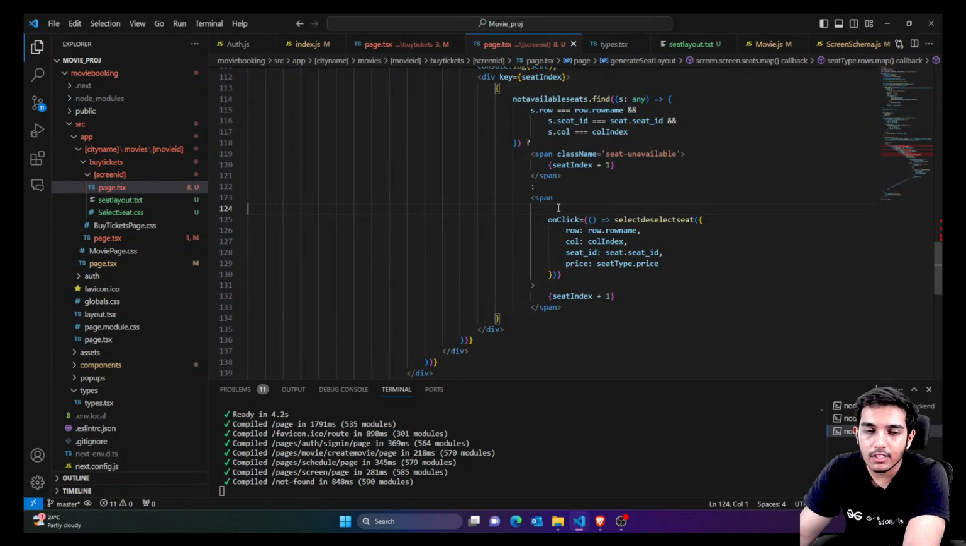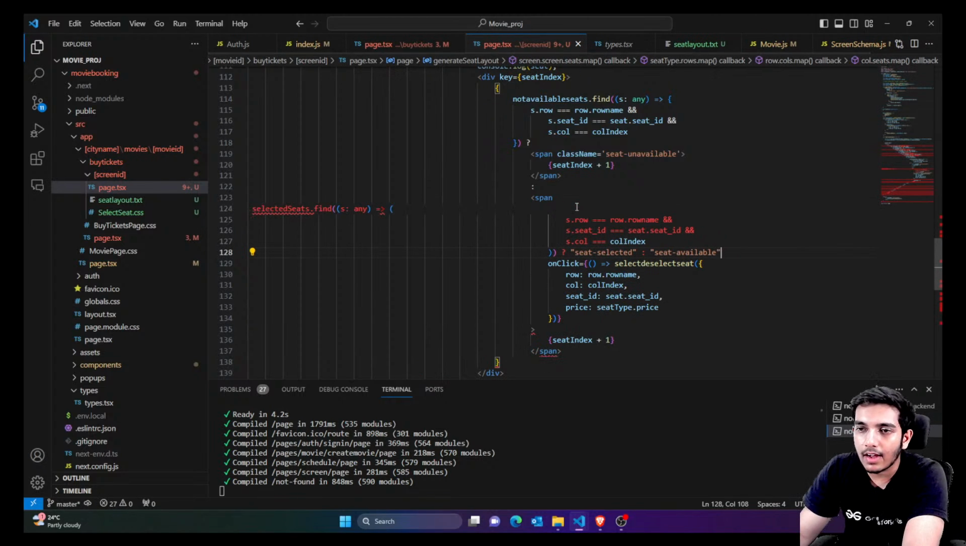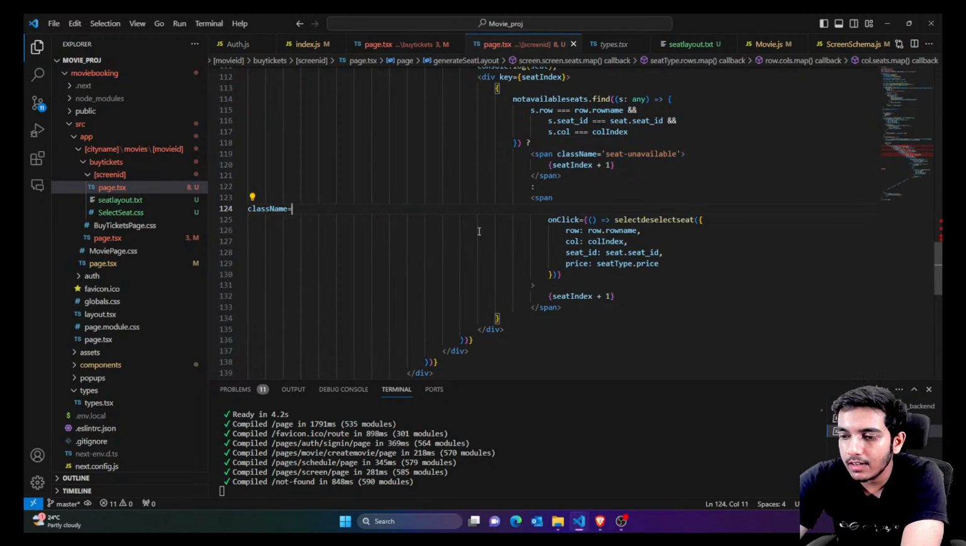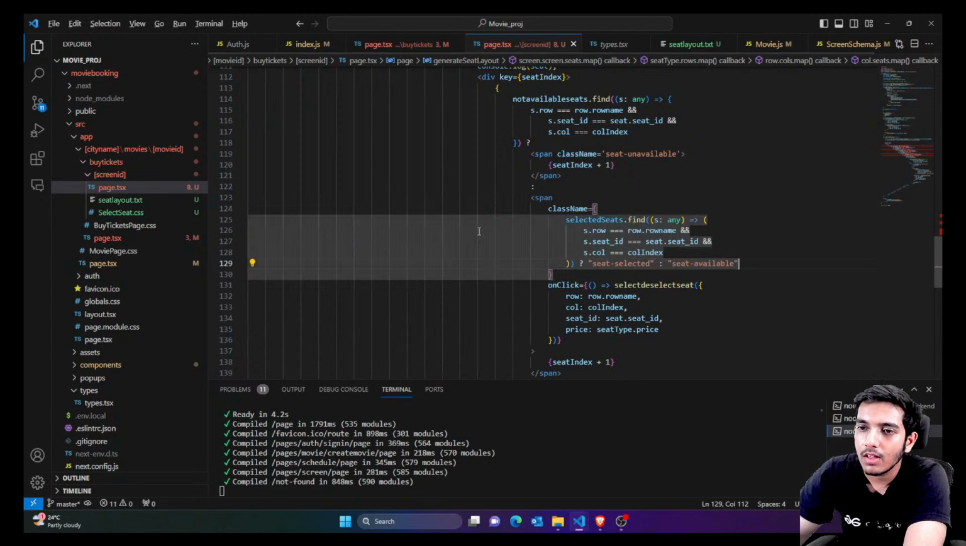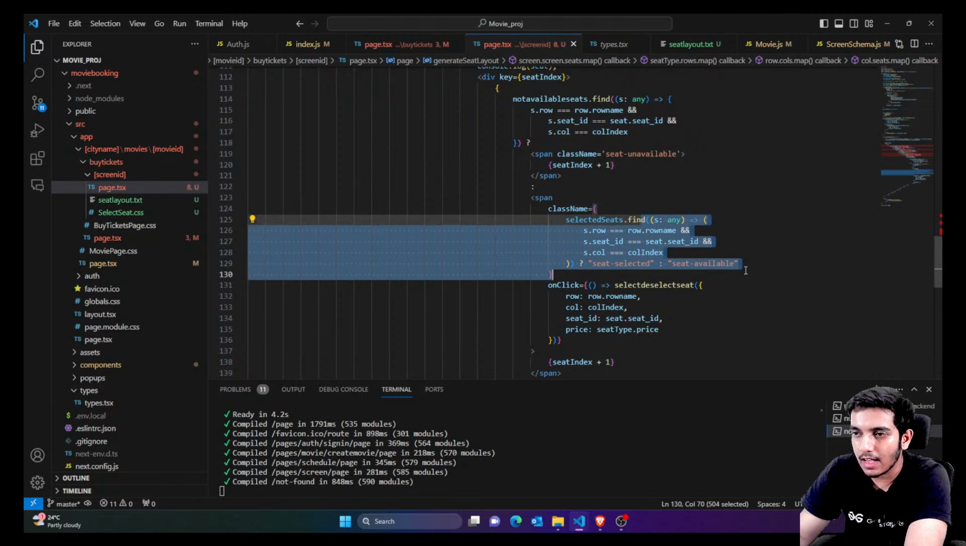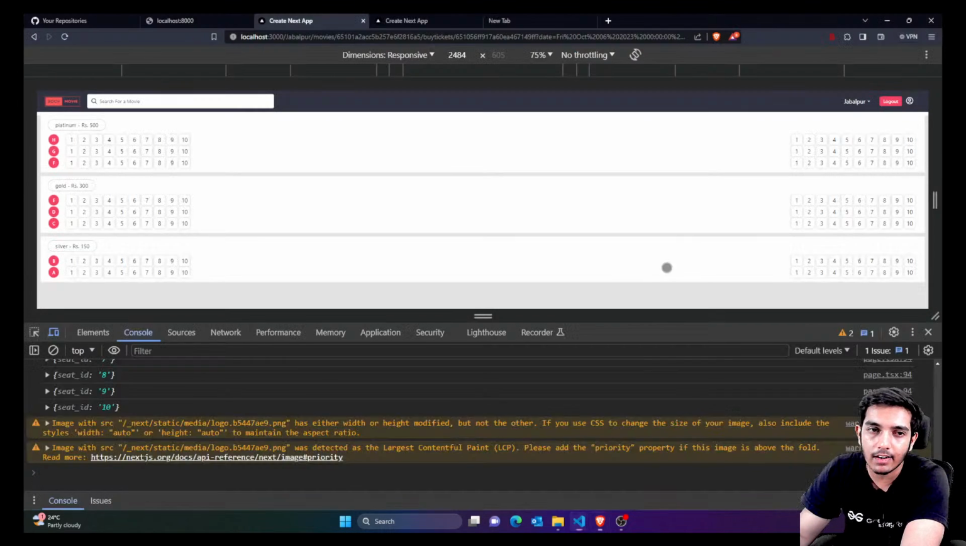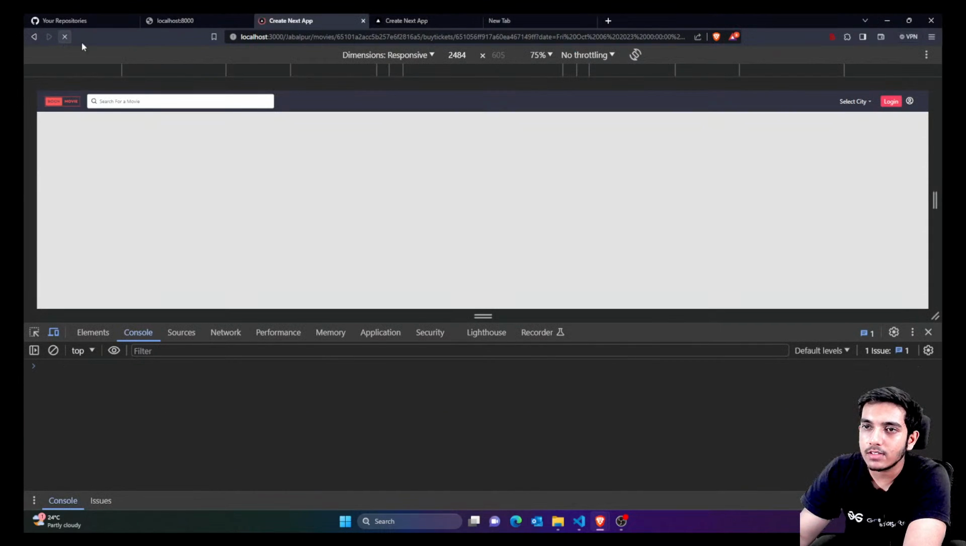So here inside the span, let's give it a class name. And here I am saying inside the selected seats array, if that specific seat is available, that means you have already selected that seat, just highlight that seat with pink. Else that seat is not selected, it's just available, you can select that later on. So right now guys, you can see it looks like this.